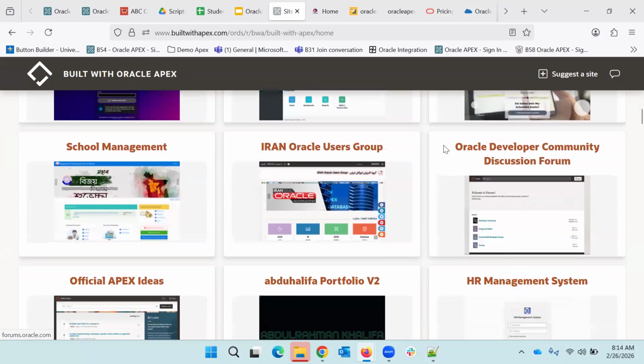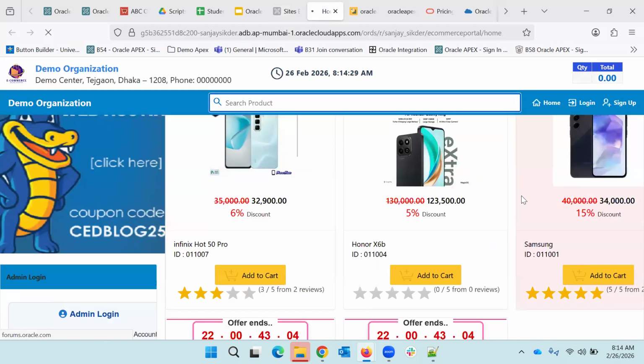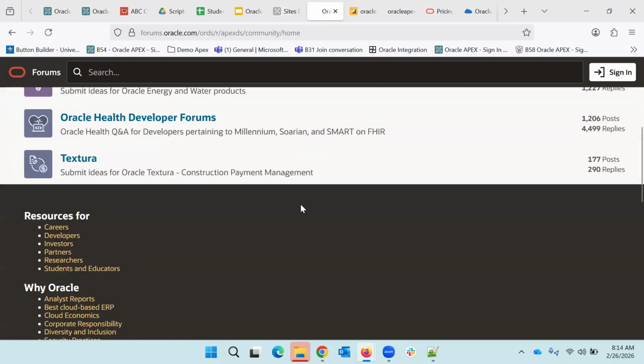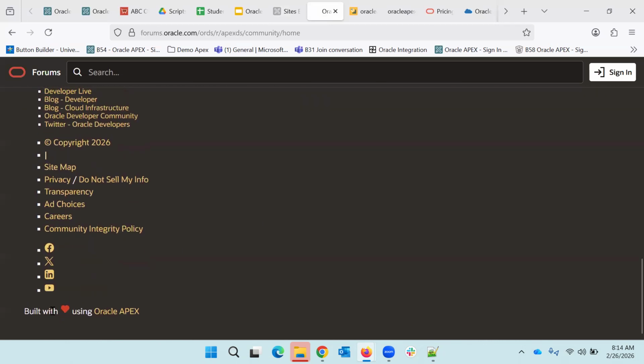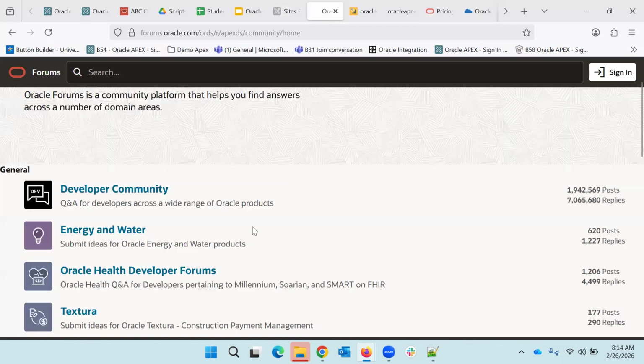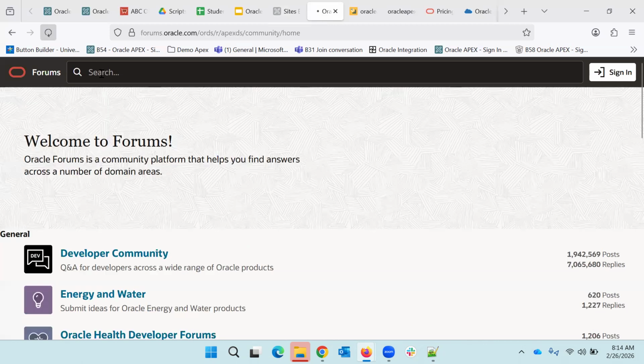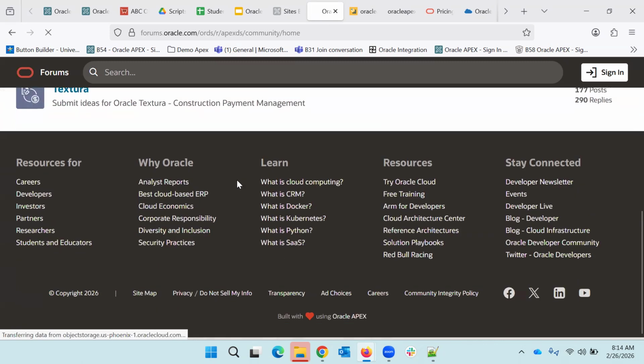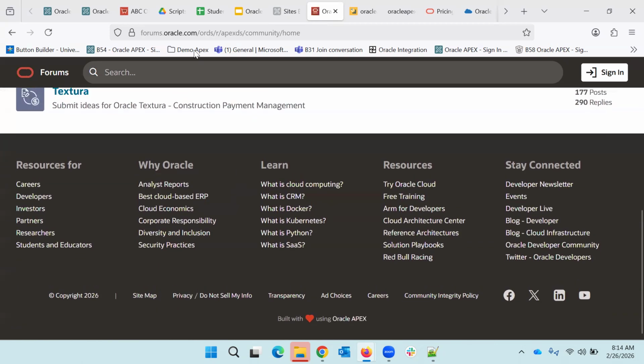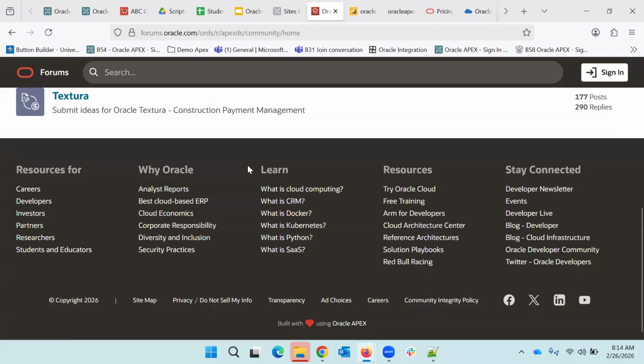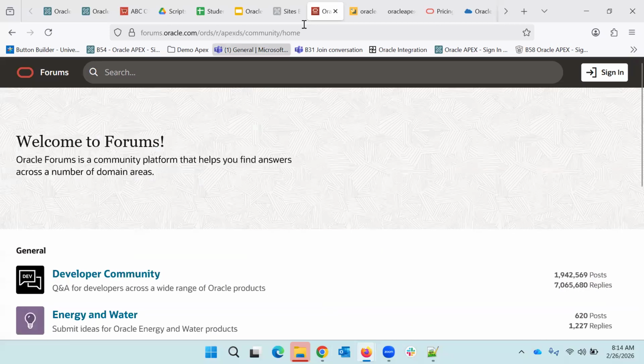Now, even Oracle is using Oracle Apex for its own product. This is Oracle's developer community discussion forum. This is the official page of Oracle Apex for the community, which was built with Oracle Apex. If you go down to the bottom right, you see "Built with love using Oracle Apex." Whatever you are able to see is done by Oracle Apex only. Refresh the page again, it has not loaded completely. So even Oracle is using Oracle Apex for the development of its own official website.